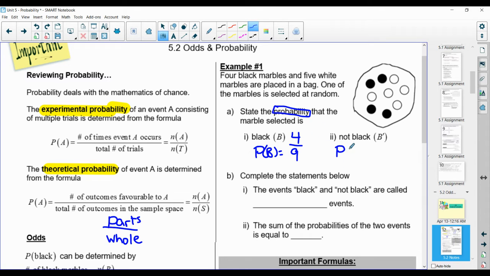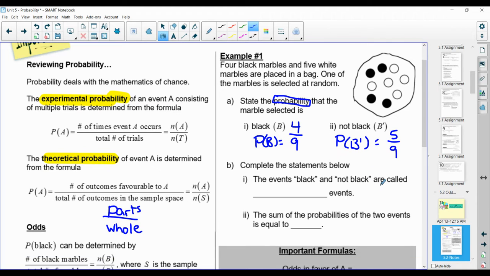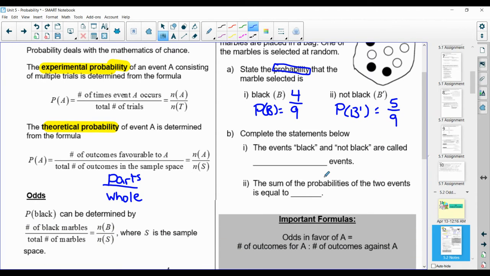What's the probability of not getting a black? Well, this is the complement of getting a black, so this would be 5 out of 9. So let's go through these statements. The events black and not black are called complementary events. This is a review from the last lesson. The sum of the probabilities of complementary events is 1. So if we added 4 over 9 plus 5 over 9, we would get 1.